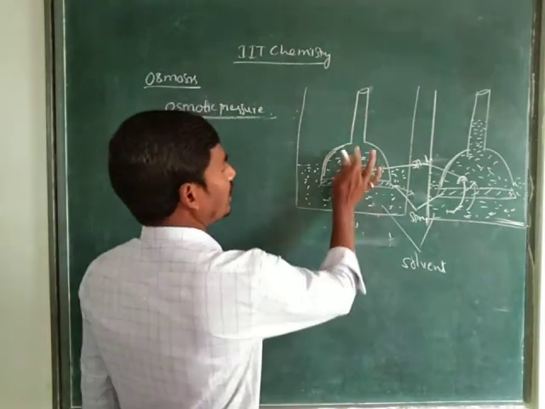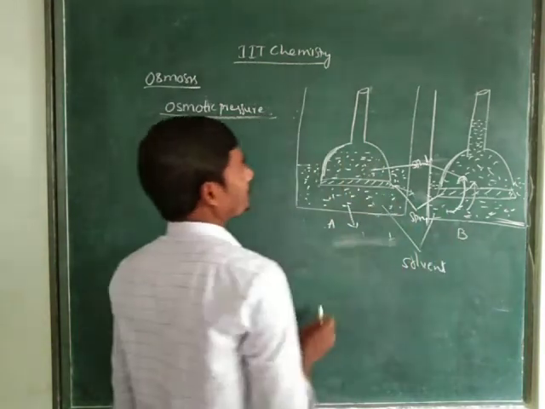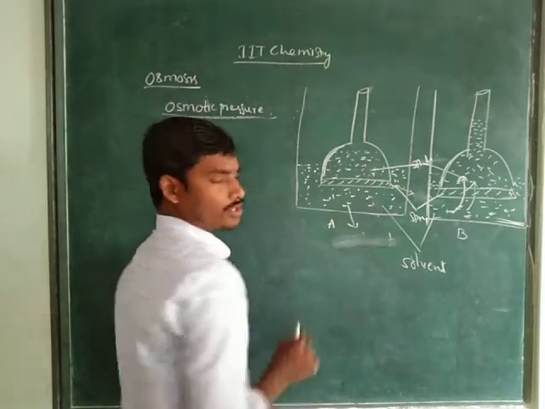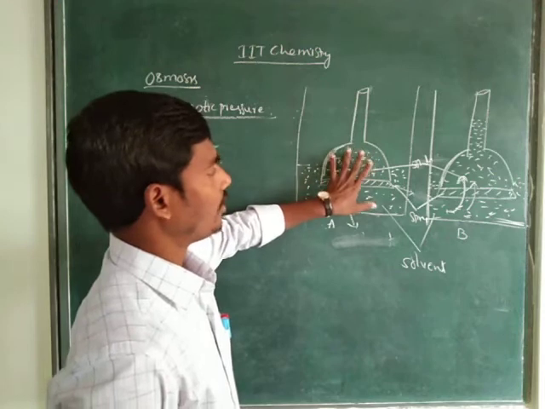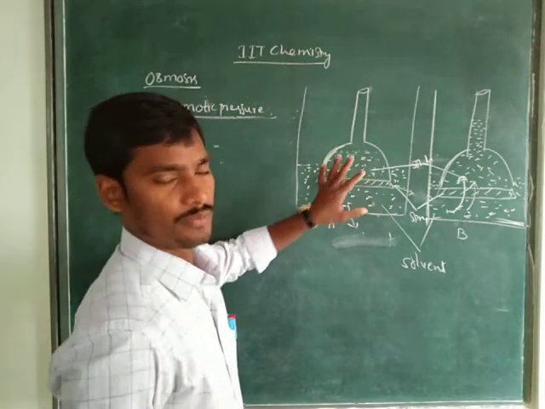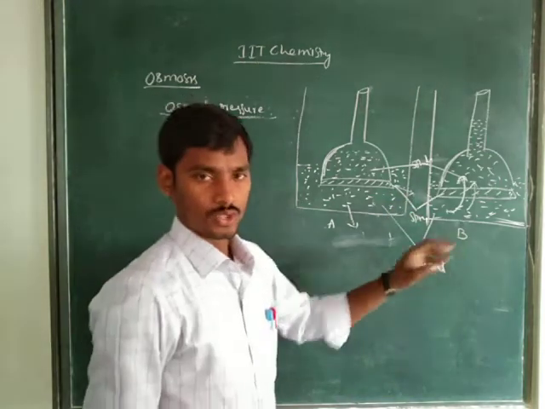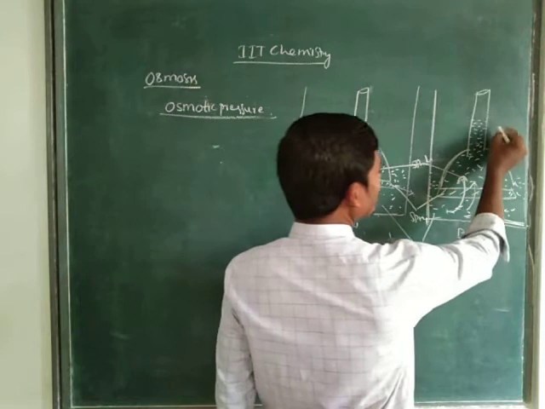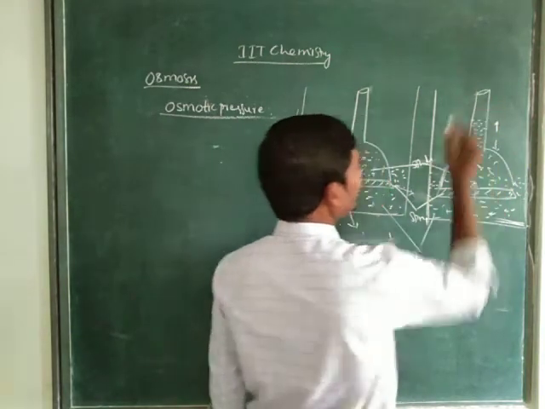See here in A and B. In A, when you observe the level of the solution, there is a lesser amount of solution in the first beaker. In the second beaker B, we observe that the solution has increased.